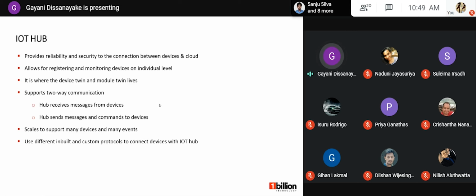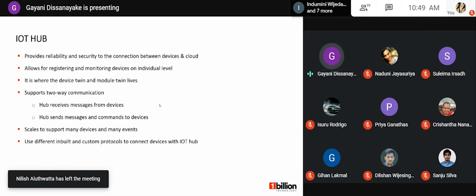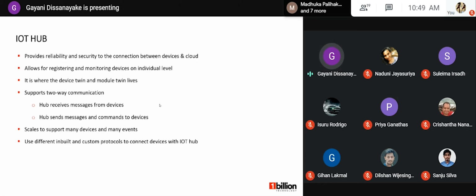Then I will tell you what is IoT Hub. Actually, it provides reliability and security to the connection between devices and the cloud. It also has the option to register and monitor devices at an individual level. In the IoT Hub, there's a section to register IoT devices, and inside the IoT devices, we can have some documents.